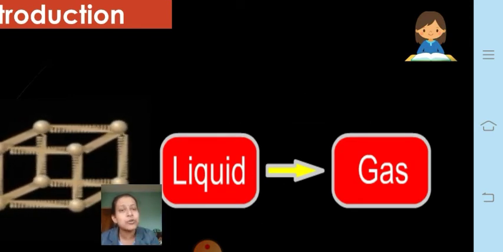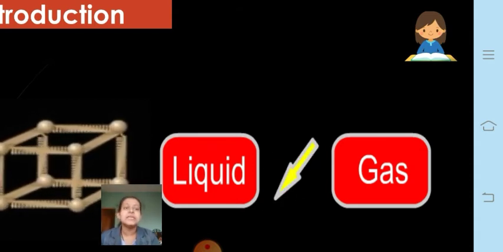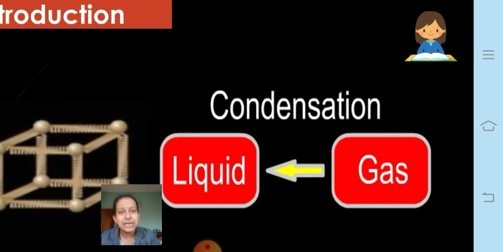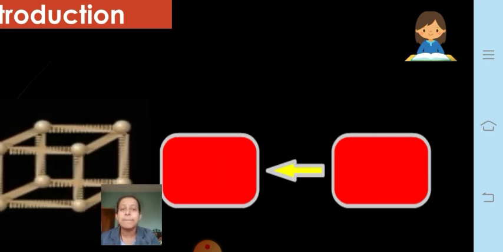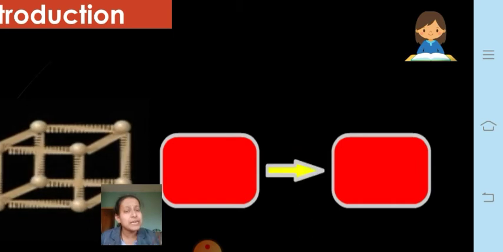This method is also called vaporization or evaporation, if you know. The same gas can be converted back into liquid by just taking away the heat, by decreasing the temperature. This process is called condensation. And of course, solid changing into liquid by giving heat is called melting. Okay, fine. So this way you can learn that